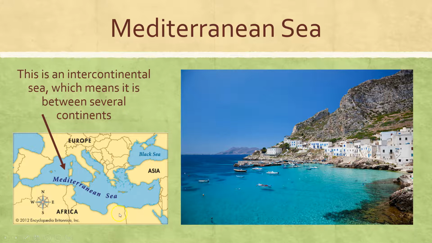The Mediterranean Sea is what we call an intercontinental sea because it actually is between three different continents. We found the Mediterranean Sea between Africa. We talked about it briefly when we said that the Nile River flows up to it. It is between Africa and Europe, the continent we're looking at right now, as well as parts of Asia. And it is a beautiful place. Many people like to come and vacation there because the water is so clear and blue.